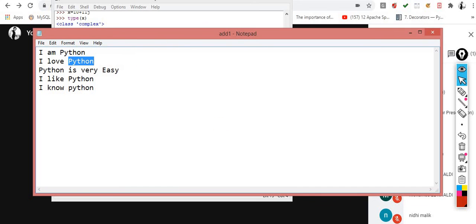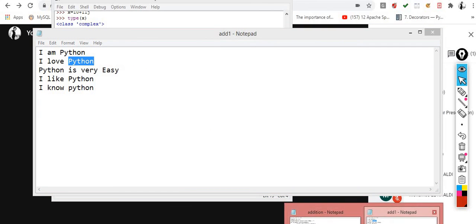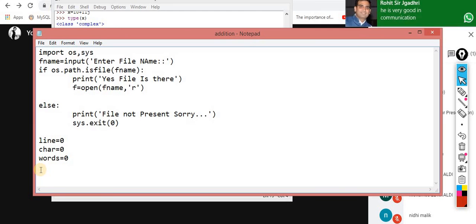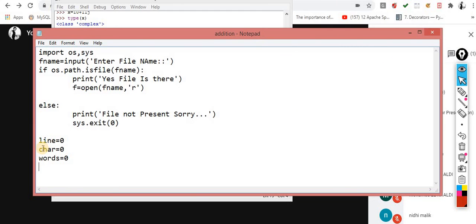Okay, let me show you, because the practical makes more sense. Now understand this thing. First I read the data in read mode. So the first step is f is equal to open this one, so I open the file.